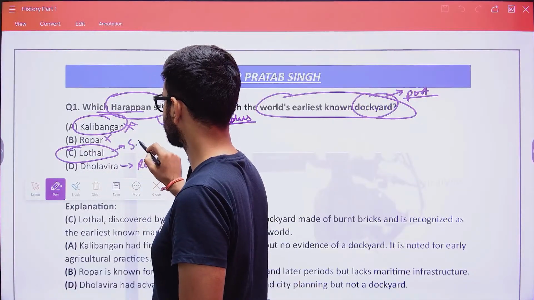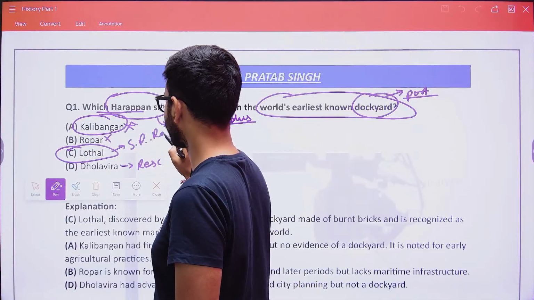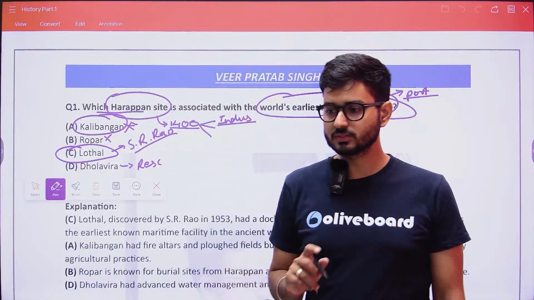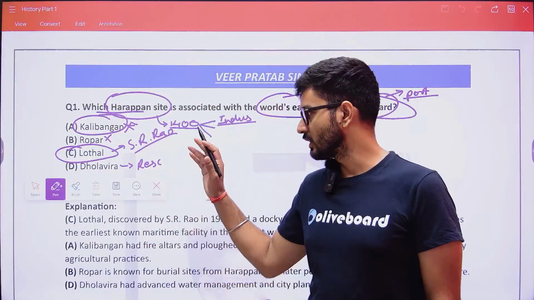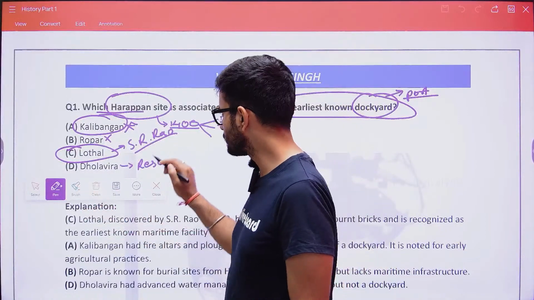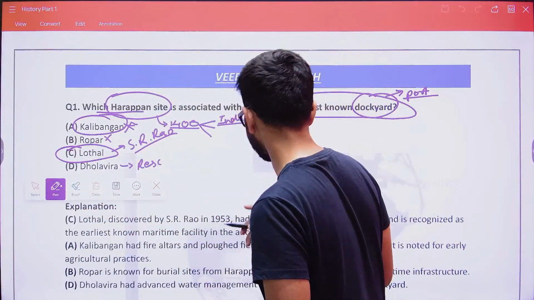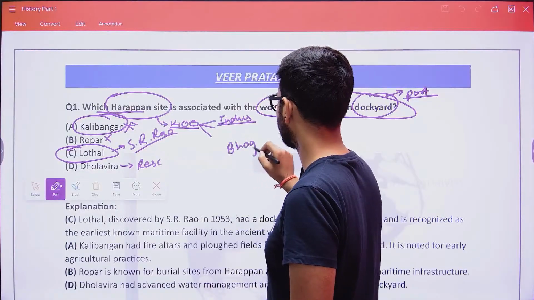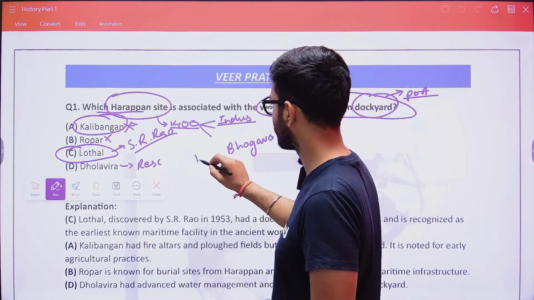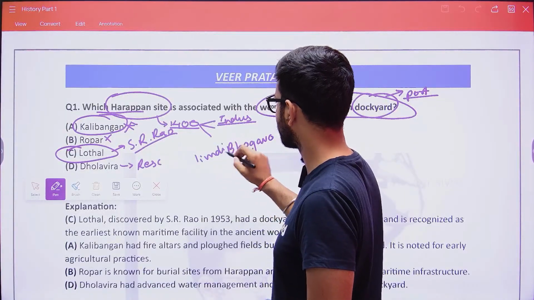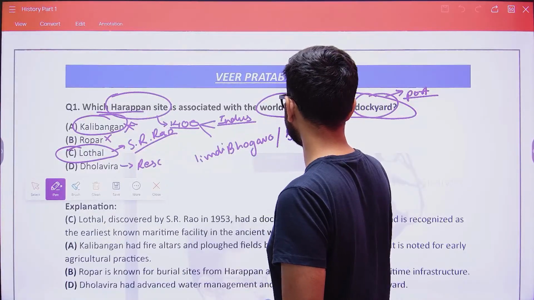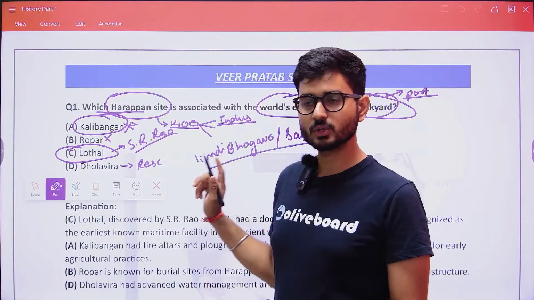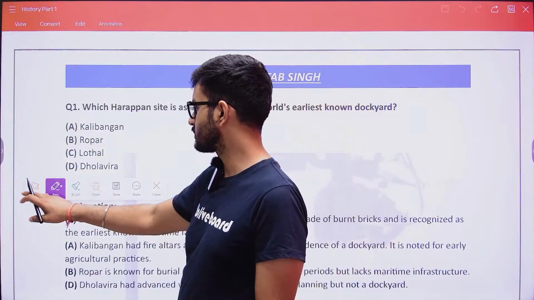And this was discovered by S.R. Rao. He was an Indian archaeologist who excavated Lothal, which is very well known for its dockyard. And this dockyard is on the river Bhogavo, also known as Limdi Bhogavo. Apart from Limdi Bhogavo, it can also be known as the Sabarmati. So this is the river's name, so remember this. You can go through the explanation later on.